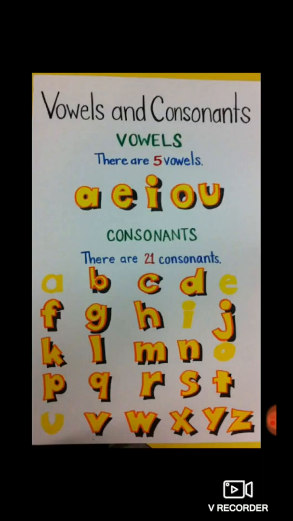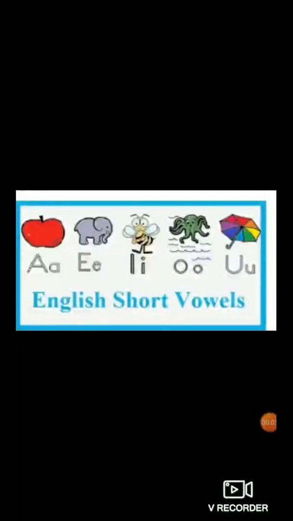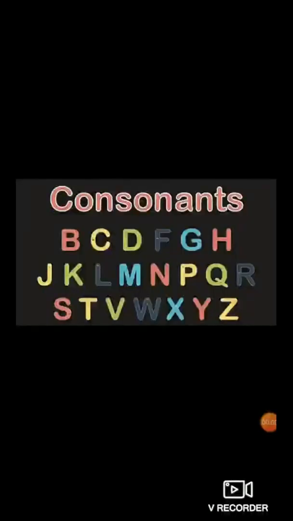So understood the concept of vowels and consonants? Sure? Very good. Yes, so children, come on, tell me what are vowels? Yes, A, E, I, O, U. These 5 are known as vowels. So how many vowels are there? 5. And come on, tell me what are consonants?